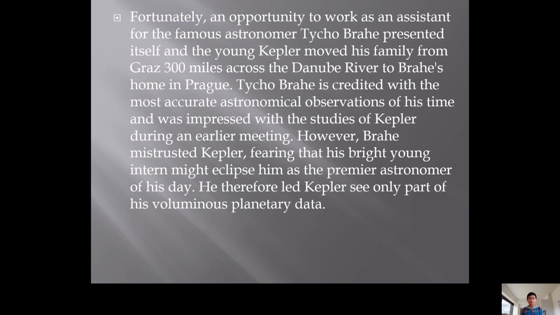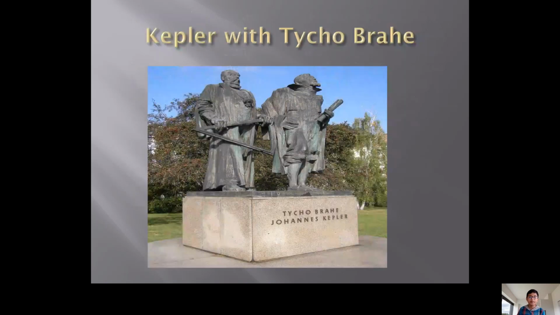Tycho Brahe is credited with the most accurate astronomical observations of this time and was impressed with the studies of Kepler during their earlier meeting. However, Brahe was mistrustful, fearing that his bright young intern might eclipse him as the premier astronomer of the day. He therefore let Kepler see only one part of his voluminous planetary data. This is Kepler with Tycho Brahe.